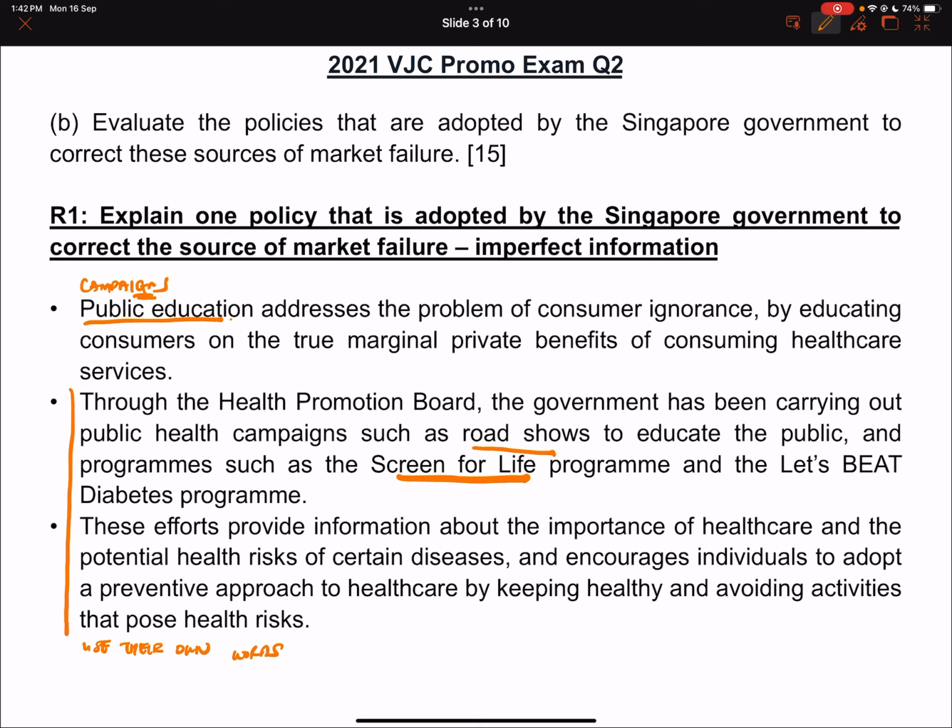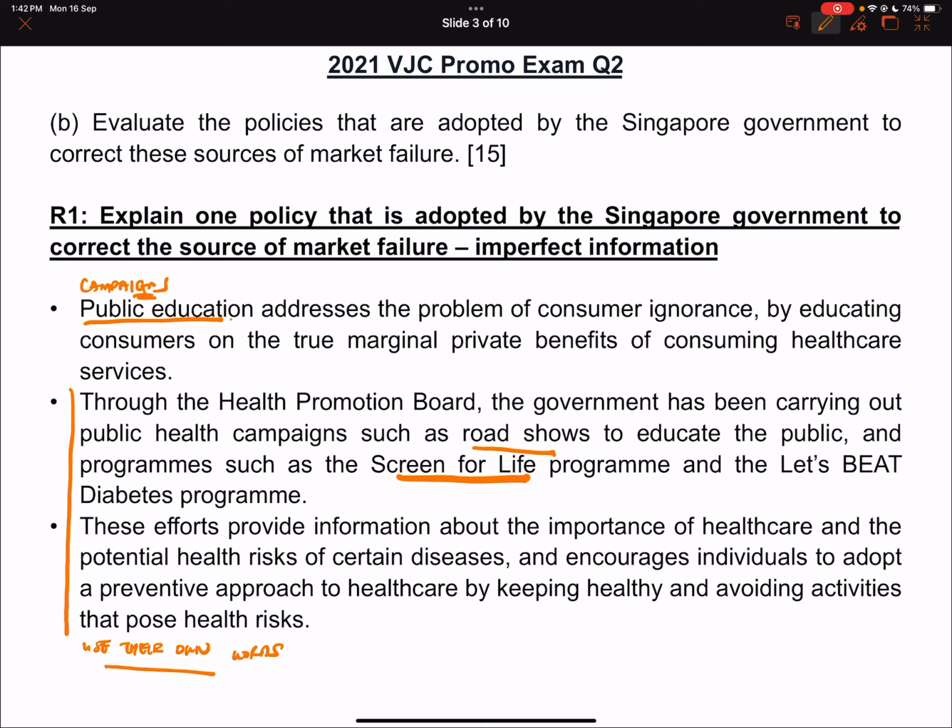You can just, based on your own life experience, think about what you see, what kind of campaigns they run. Do we have YouTube ads? If so, you can write it down. If you're in the car in the morning, you listen to the radio, you will know we also have health campaigns on the radio. So you can write and modify using your own words, really. You don't have to adhere to this.